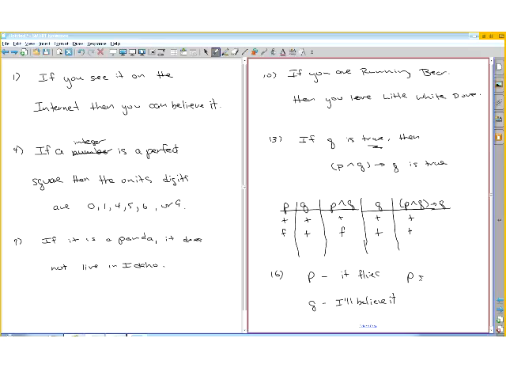So the first is, if P, then Q. The second one is if pigs don't fly, then I won't believe it. I don't know if those are equivalent statements or not.